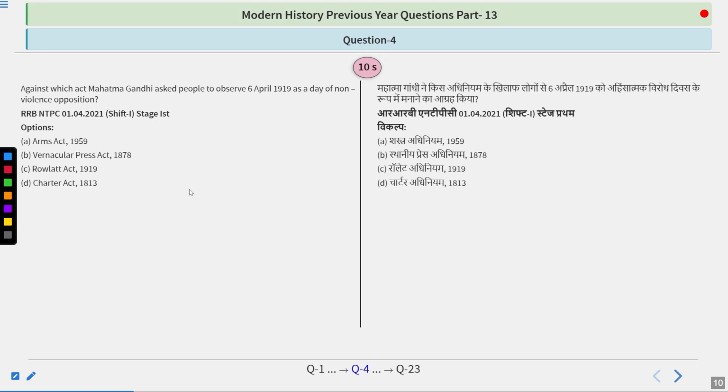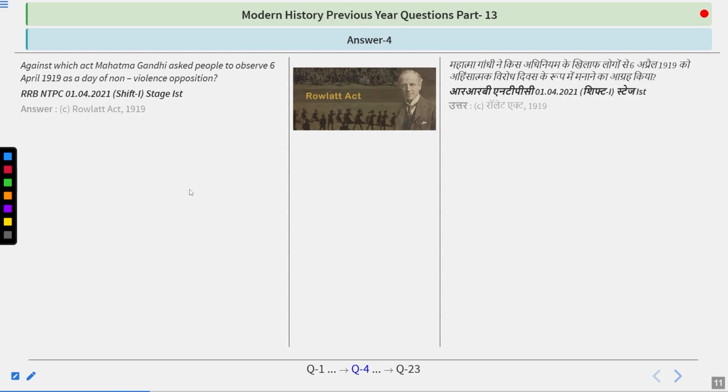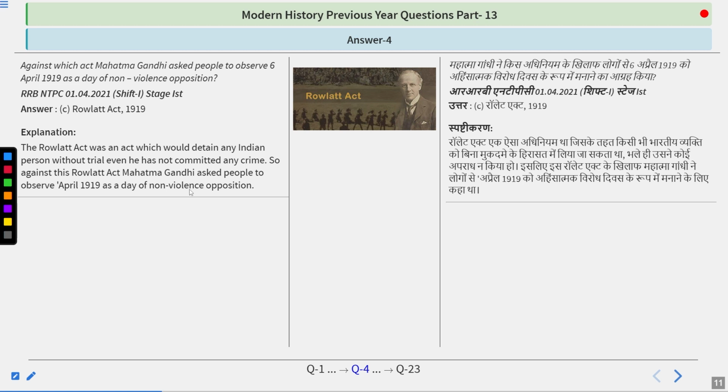Against which act did Mahatma Gandhi ask people to observe 6 April 1919 as a day of non-violent opposition? Arms Act 1959, Vernacular Press Act 1878, Rowlatt Act 1919, Charter Act 1813. If this type of question and these options come up, you can easily use your common sense and try to find the answer. So the answer is Rowlatt Act 1919.